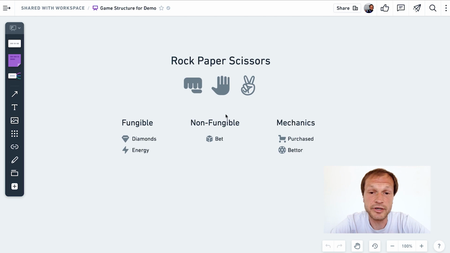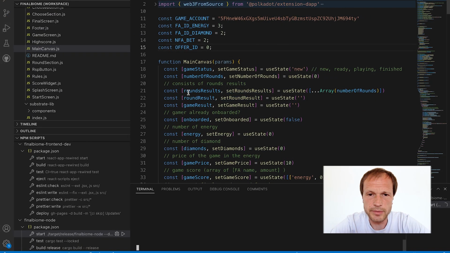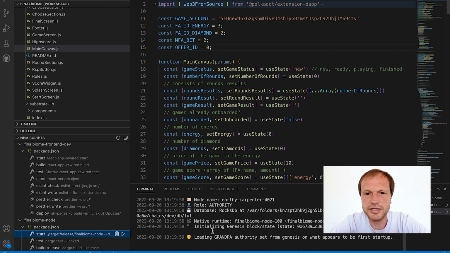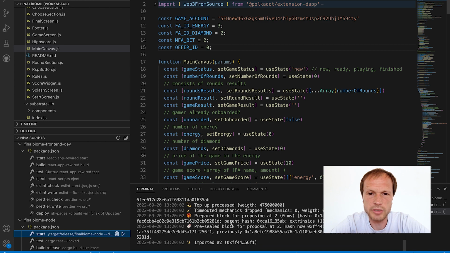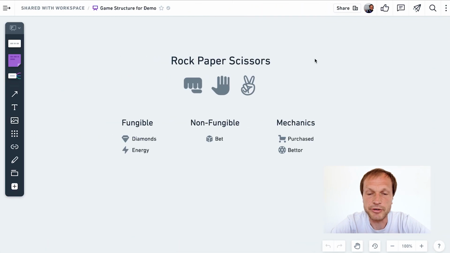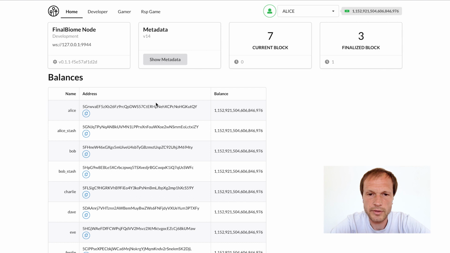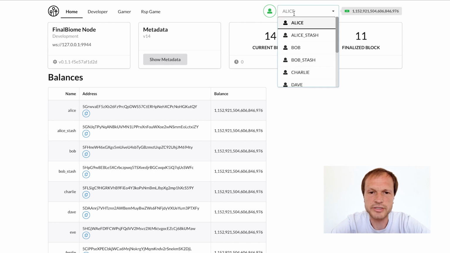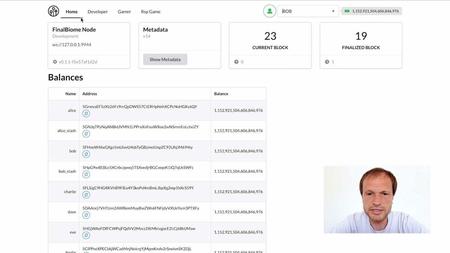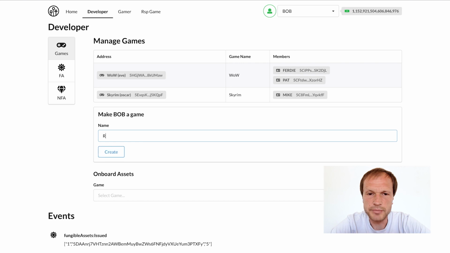Let's do some work and configure the game logic in the FinalBiome blockchain. Starting the blockchain node. Okay, we see that the blockchain is producing the blocks and reaching consensus. Let's start by creating a game. Let's set some predefined accounts. Of course, I can create a new one and use it, but for simplicity, I'll use a predefined one. Let's take Bob's account and make it a game called RPS.